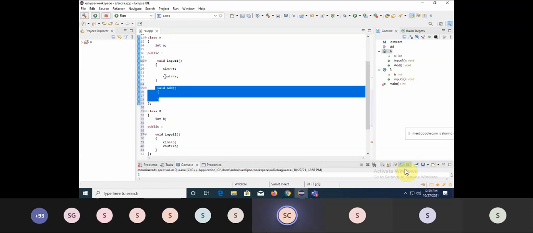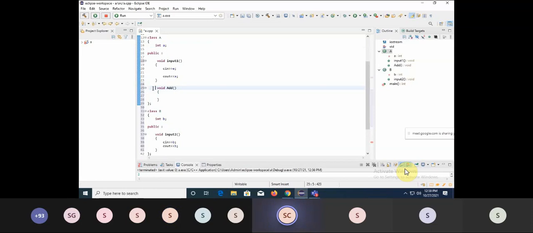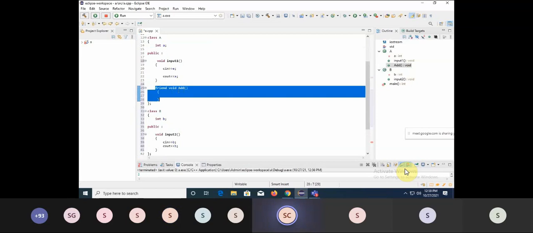So what I will do, I will just make it a friend. Now what I did, I made this particular function a friend. Now when it is a friend, it is not a member. Fine. Matlab, this is a common function between this class and this class.